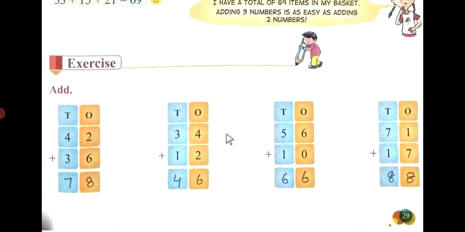4. Draw the lines and then count. 1, 2, 3, 4 lines you draw. 1, 2 lines you draw, 4, 5, 6. 3 plus 1 is 4. I am telling you to draw the lines.